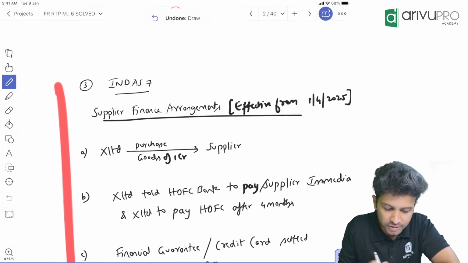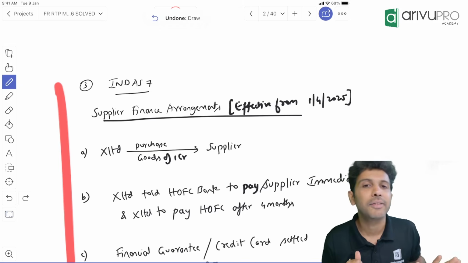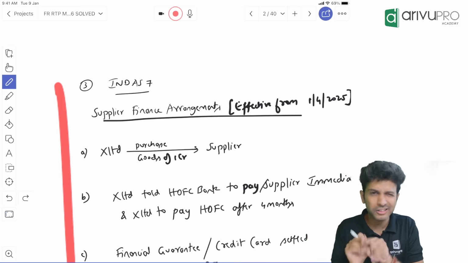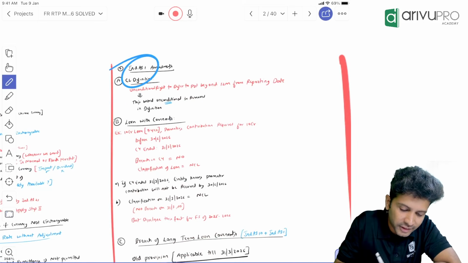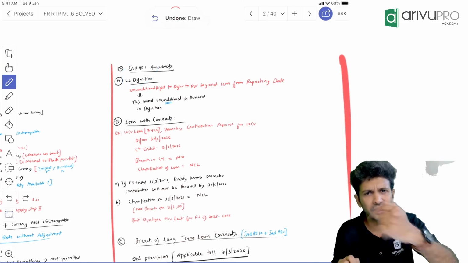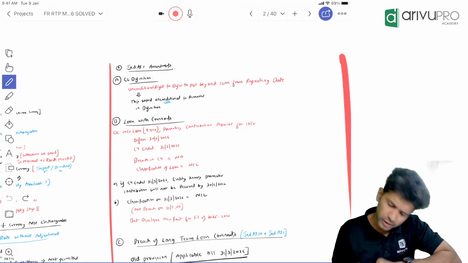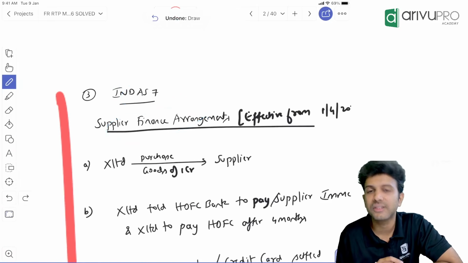Next one is your supplier finance arrangement, or SFA. Supplier finance arrangement. What is this? Again, there is a disclosure related amendment. All these are new, right? The only thing we had which we have to worry about is Ind AS 1. Rest everything, whatever we are learning, is an extra. So it's not really an amendment. You could say these are extra fitting. So this is about the Ind AS 7 amendment called supplier finance arrangement.